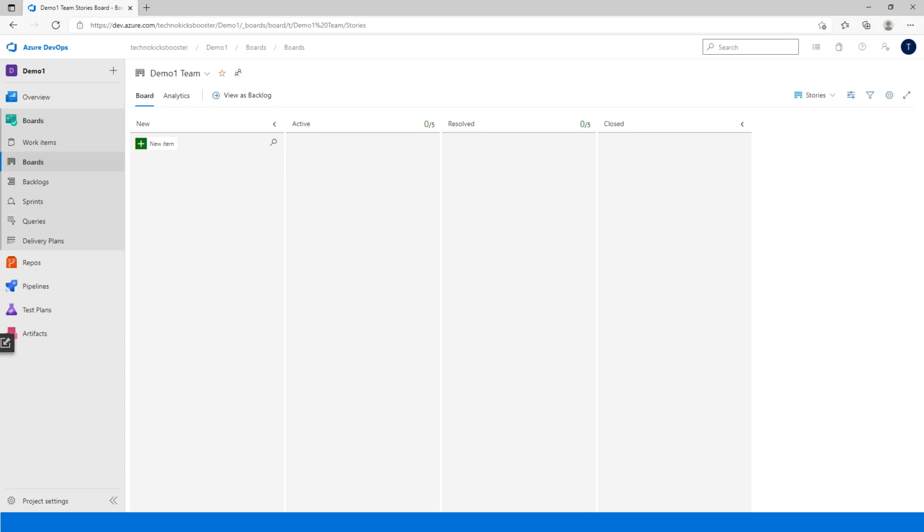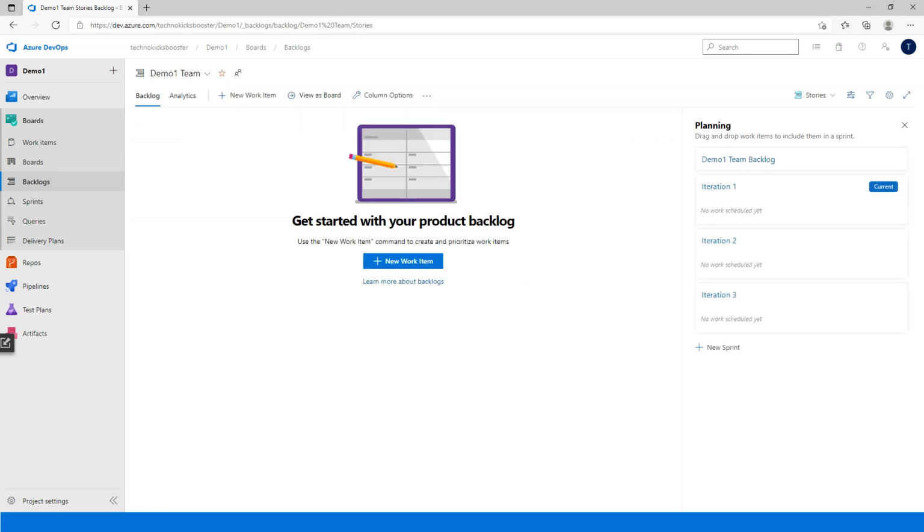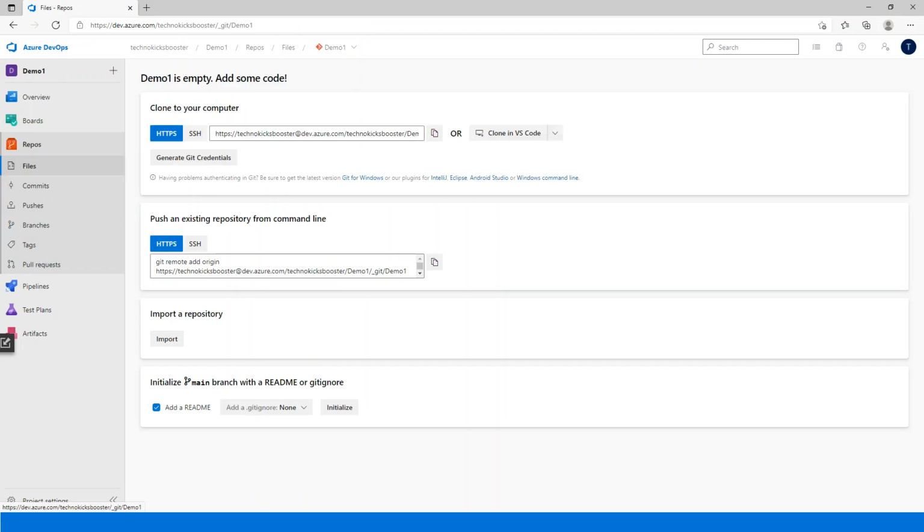You can drag and drop them as well. Then you have even backlogs where, for example, let's say you are having two or three releases this month. Based upon the iteration that you get here, you get your backlog. Since it is a plain project, you don't have anything, but we'll discuss them one by one. Then we have repos, where this is the first time since we don't have anything.